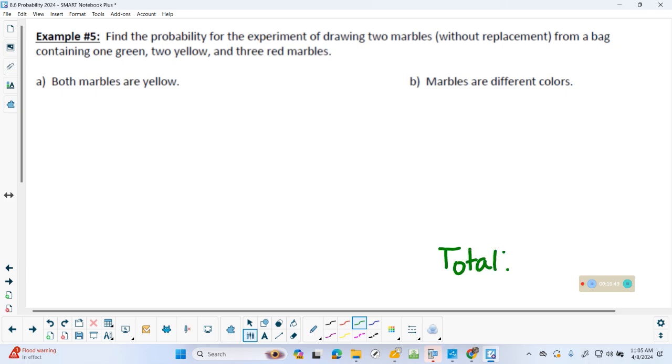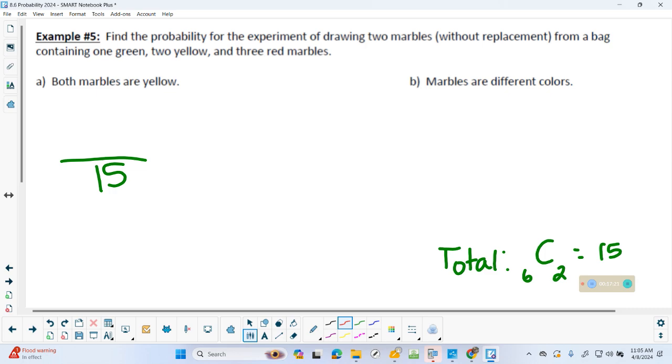Let's use some knowledge from our last section. Does the order I draw the marbles out matter? Nope, so I'm going to go combination. There's 6 total marbles. We're selecting how many at a time, does it say? I punched this in my calculator earlier. For those that were gone on Friday, remember it's under your math menu, probability. It's 15. Okay, all right, got it. So there's my total.